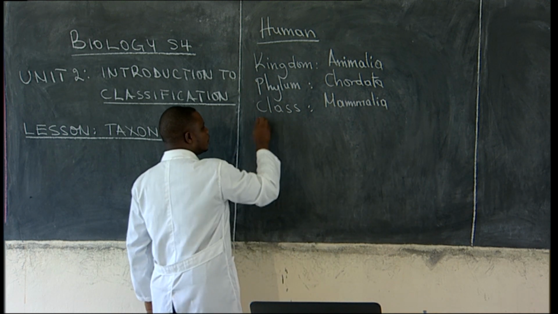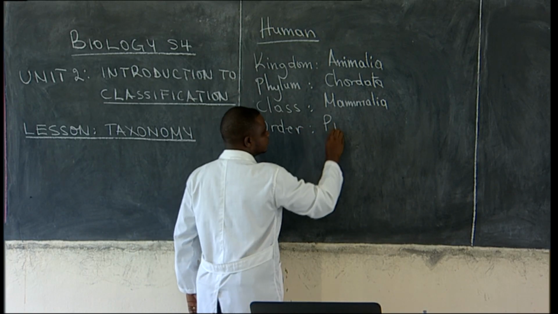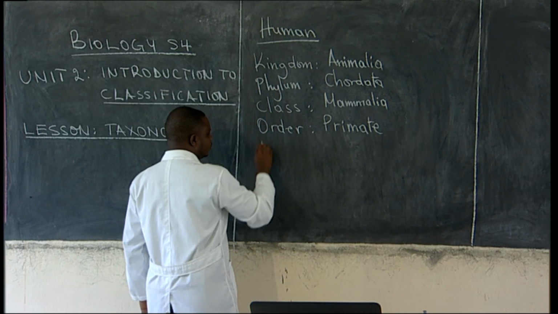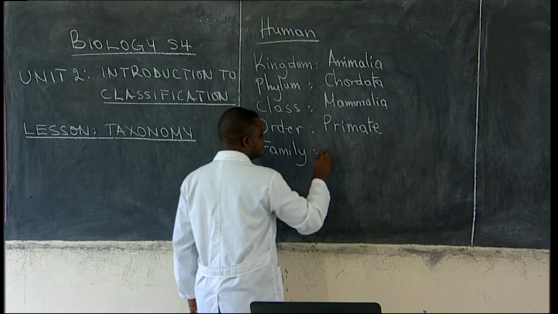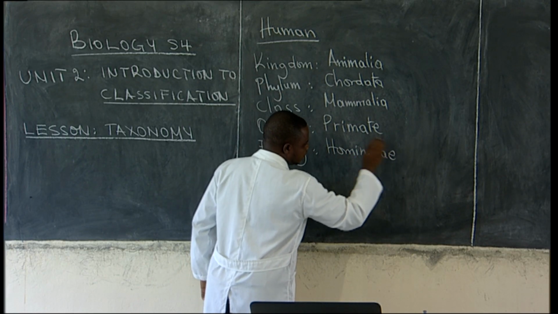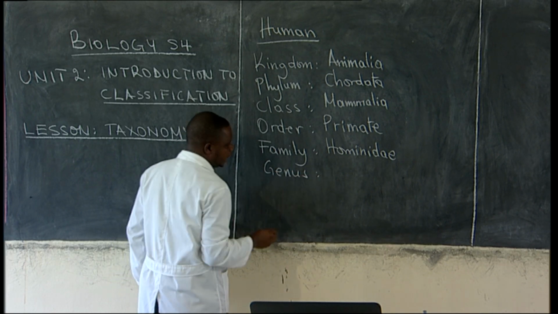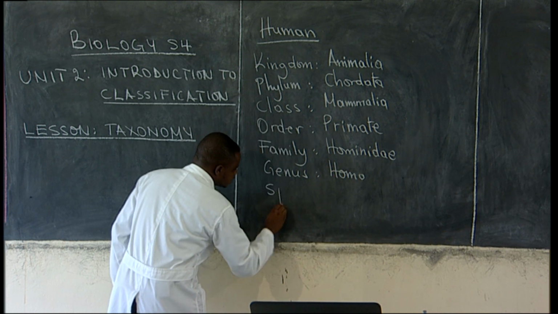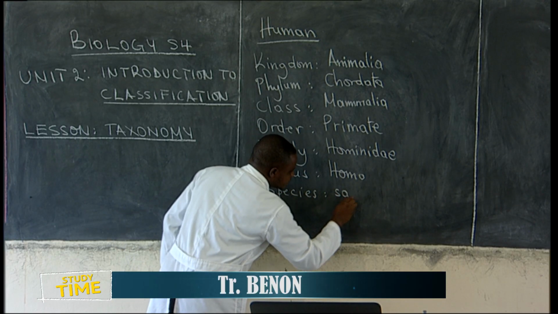And then order. They belong to the order of Primates. And then family. They belong to the family of Hominidae. And then genus is Homo. Lastly, species, humans are sapiens.